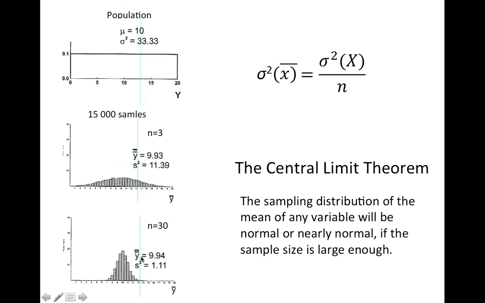And we also see that the mean of the sampling distribution is pretty close to the population mean, and the variances are pretty much what we would expect from theory.